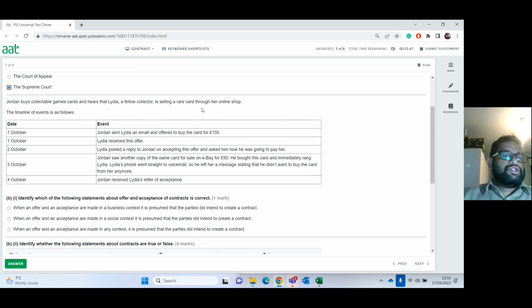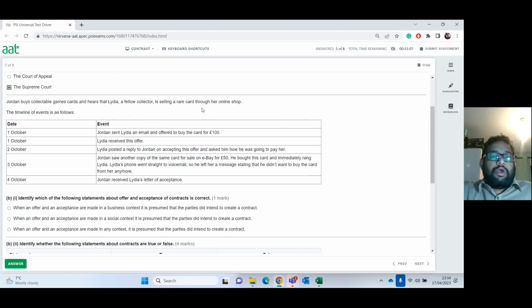The next one. Jordan buys collectible game cards, and hears that Lydia, a fellow collector, is selling a rare card through her online shop. This is the timeline of events. First of October, Jordan sent Lydia an email and offered to buy her card for £100. 1st of October again, Lydia received this offer. 2nd of October, Lydia posts a reply to Jordan accepting this offer, asking him how he was going to pay her. But it's just a precursor. There is no binding contract yet.